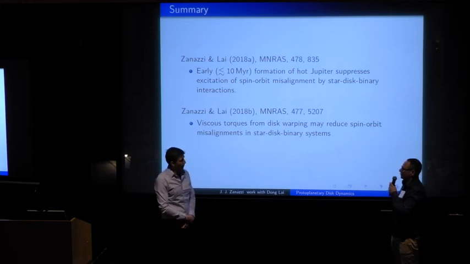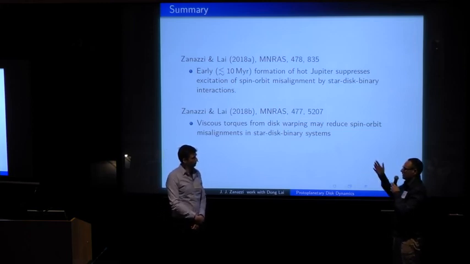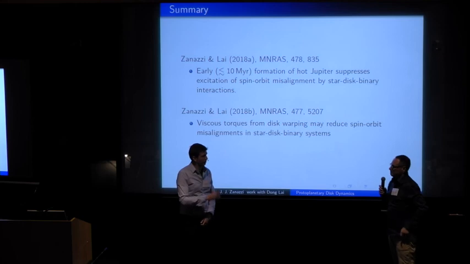So if you want to use this viscous torque to explain the absence of the obliquity, you need a large alpha. Yeah, you do need a very large alpha to explain it. Yeah, 10 to the minus 2.